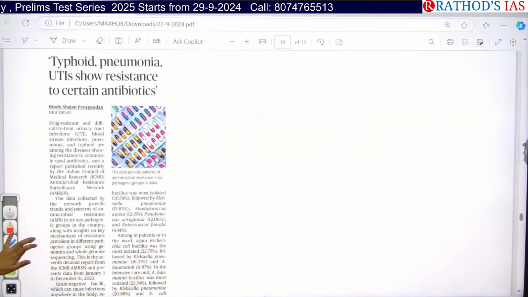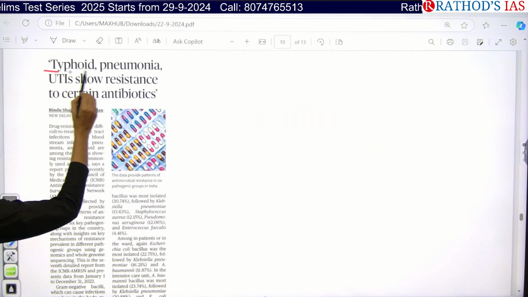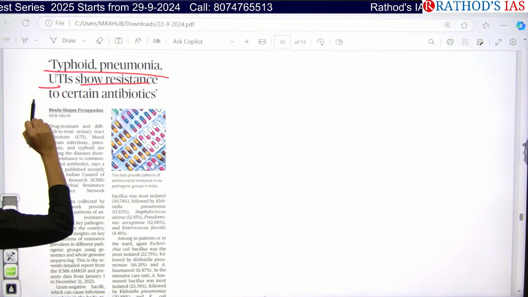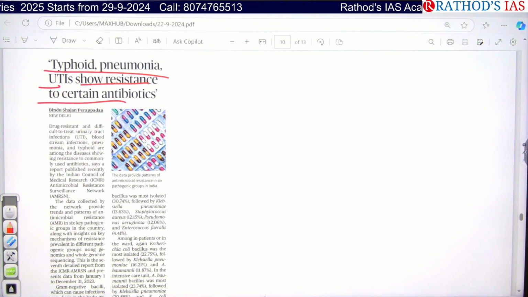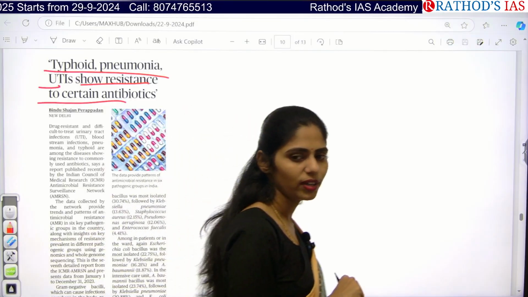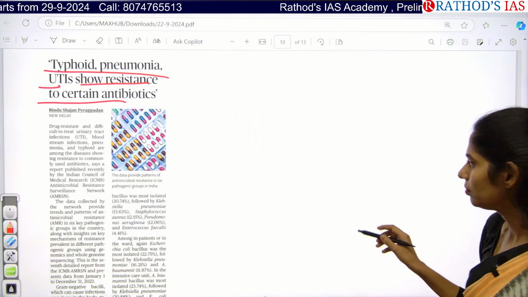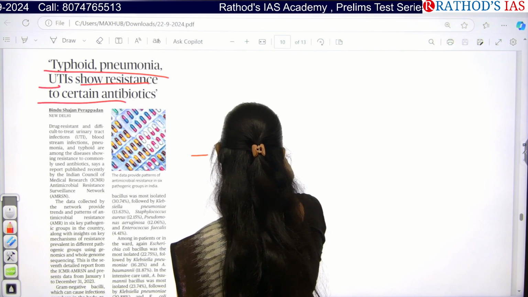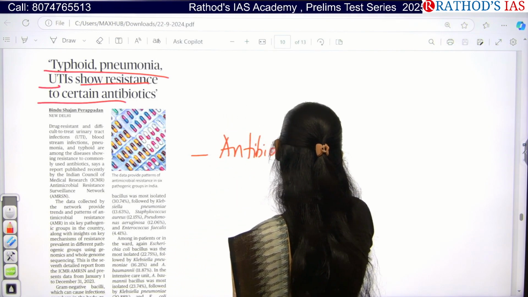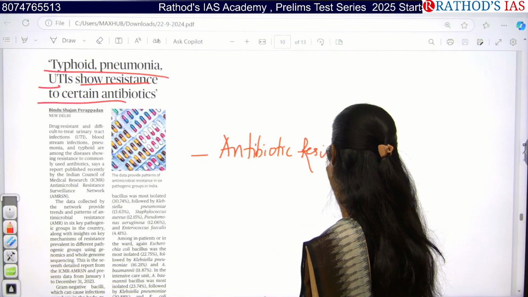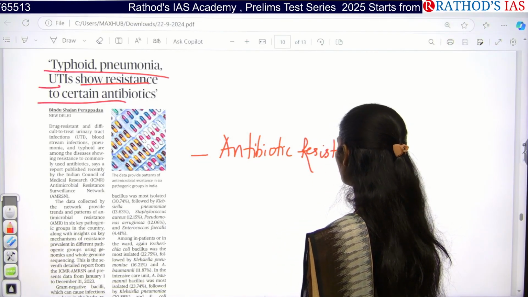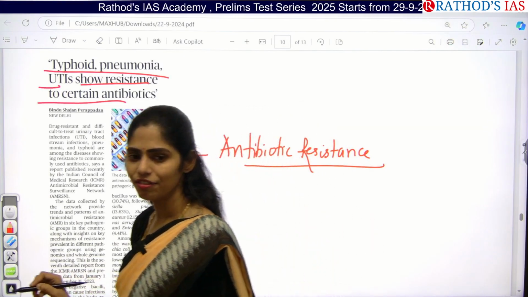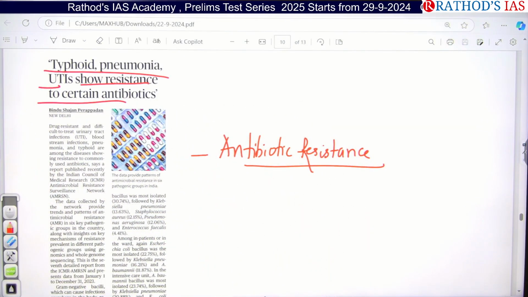And if you see the next topic, typhoid, pneumonia, and UTI show resistance to certain antibiotics. So what is this article talking about? Antibiotic resistance, right? Typhoid is caused by Salmonella typhi, a bacteria, and pneumonia is caused by Streptococcus pneumoniae, again a bacteria.